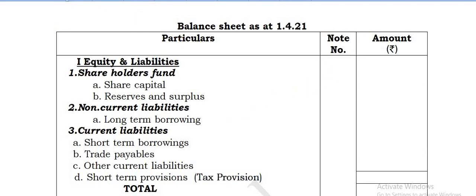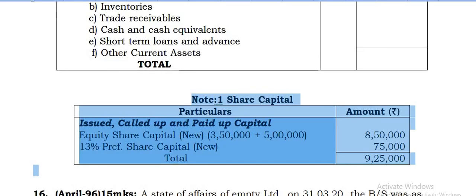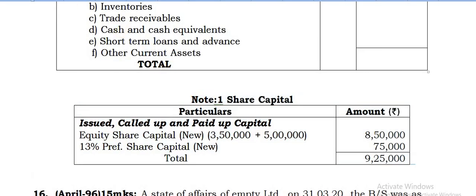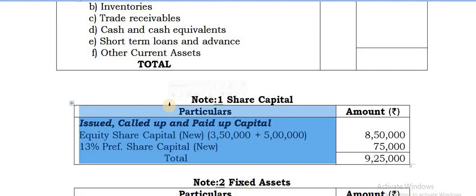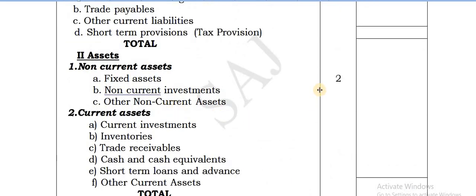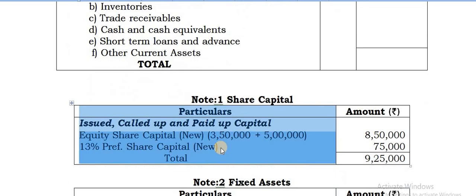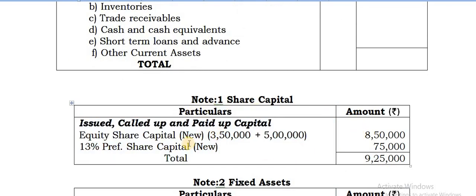Take these two as number 1, that is share capital, as well as the fixed assets. You are going to consider mark. So share capital. Here amounts are there. The old share capital which is being reduced to new one.